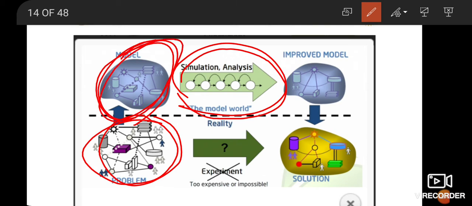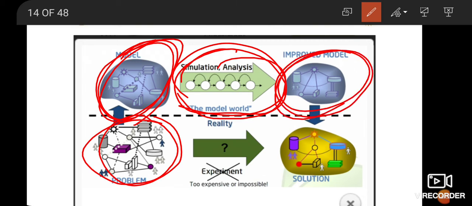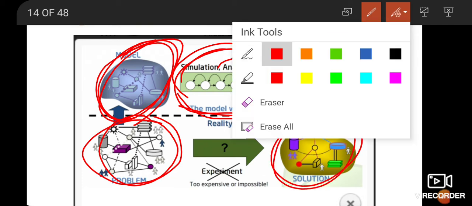So on this problem you design the model, and how do you design a model? You make assumptions, you consider certain things, and you make a model. You can first make a mathematical, physical or analytical model, and out of that you can create a simulation model. And on simulation analysis there are certain things which you have improved. Now after simulation you can understand that when certain parameters are added, deleted, edited or updated, the model is improved, and that improved model is the real solution.